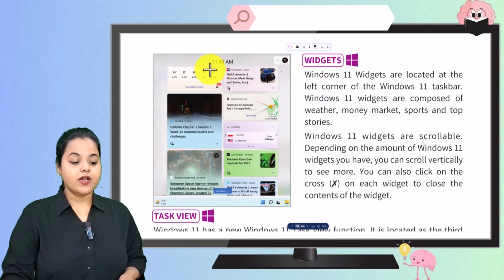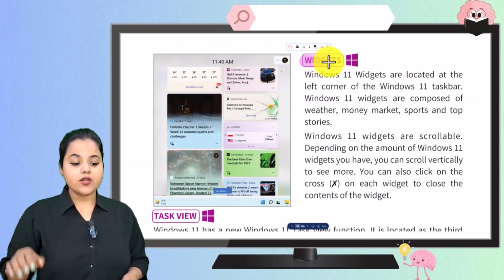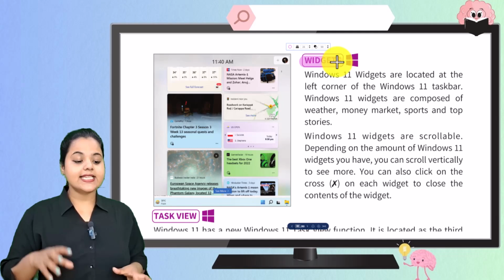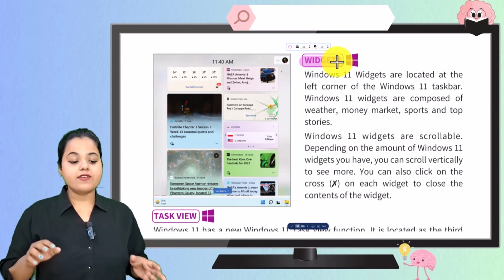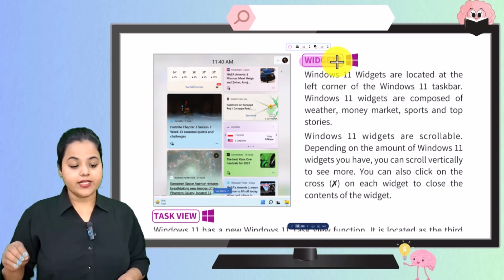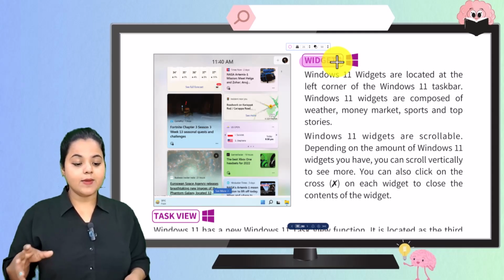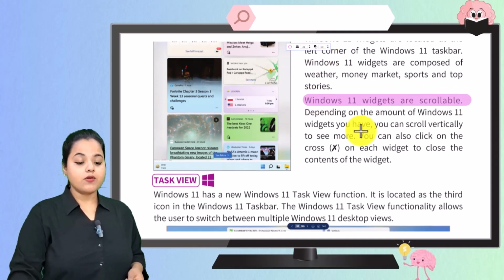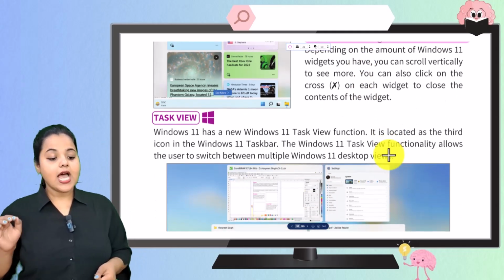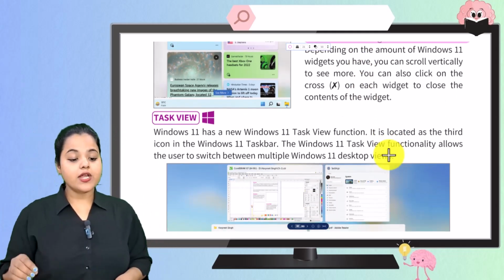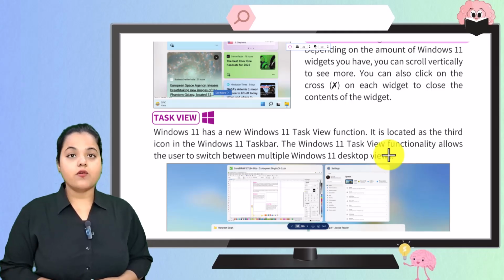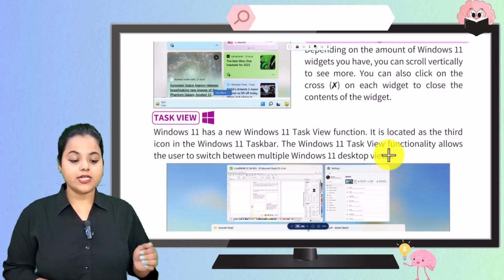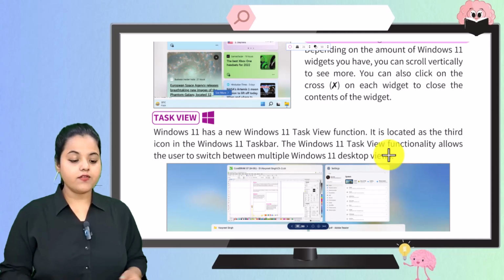Here we have widget. What is a widget? Windows 11 widget is located at the left corner of the Windows 11 taskbar. Now Windows 11 widgets are composed of weather, money, market, sports and top stories. Now Windows 11's widgets are scrollable. Depending on the amount of widgets, you can scroll vertically to see more. Now what you can do, you can click on the cross on each widget to close the content of the widget.